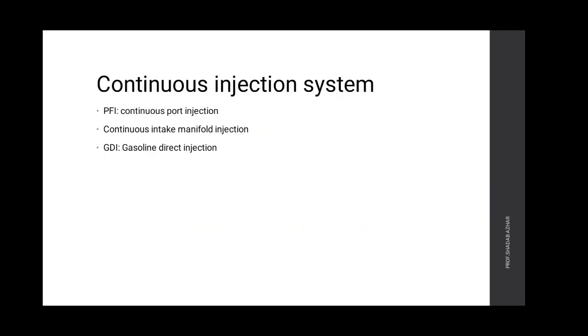Continuous injection systems have three types: PFI, continuous port injection, continuous port fuel injection, and continuous intake manifold injection. GDI, gasoline direct injection.